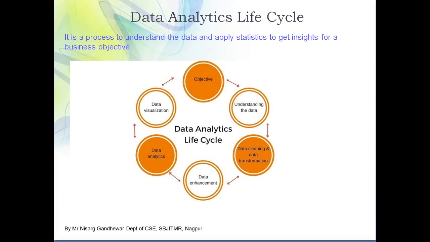Understanding means you need to know what the format of the data is, how many attributes there are, how many rows are in that particular table, what the different values are, and what the range of values will be. You also need to understand from where you obtained this data, and whether it is authenticated or not. All these factors come into the picture in understanding data.